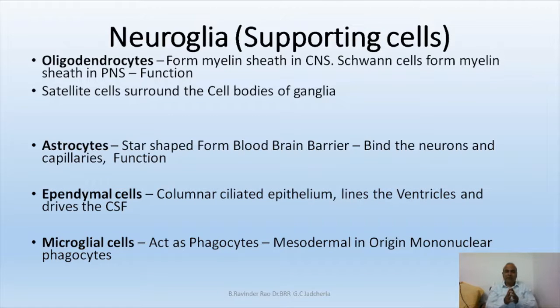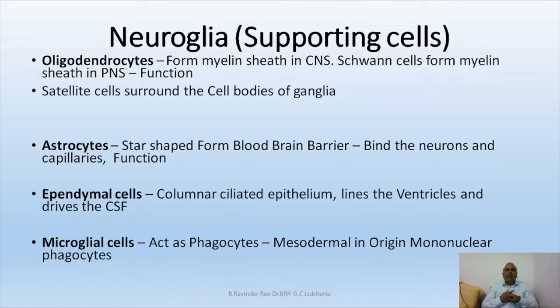These are star-shaped. They have several projections, as I mentioned. With one projection, it attaches to the brain cell, and with another projection it attaches to the blood capillaries. Why? This is because in the blood there may be a lot of toxic substances and infectious agents. So to prevent all that material from entering the brain, what is needed? A barrier wall is needed. That barrier wall is formed by astrocytes, the blood-brain barrier.